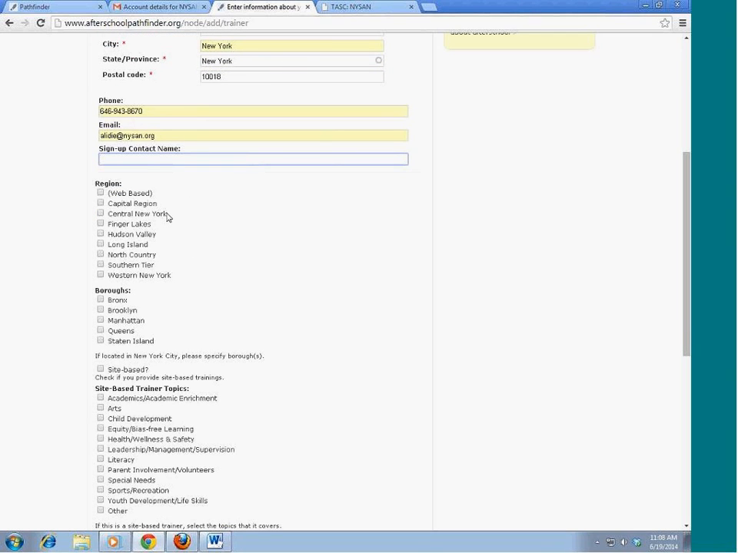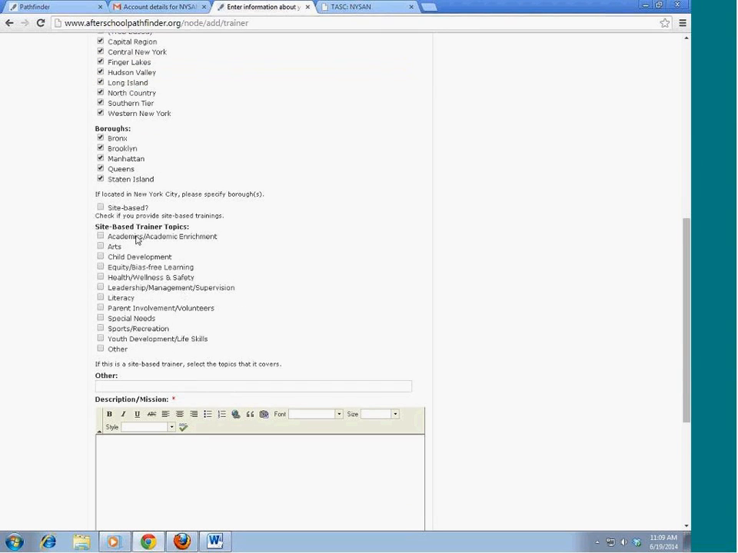Okay, click a region. So we actually serve the whole state, and think about the training opportunities that you are offering. Are they only in New York City? Then you want to select all the boroughs. Is it one borough? Are you only offering on Long Island? Do you offer web-based training? Are you doing webinars that people can sign up for? So you want to select any of these that are relevant. Today we're going to select all of them since we do trainings across the whole state. I'm sure that I have all of that.